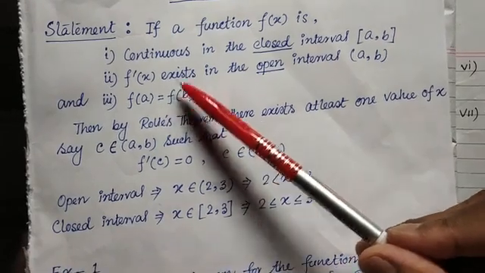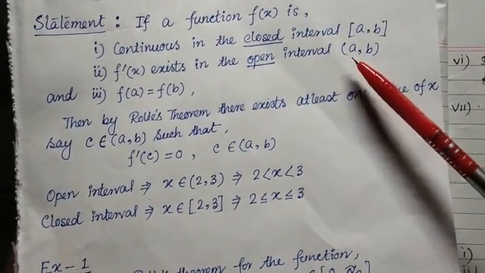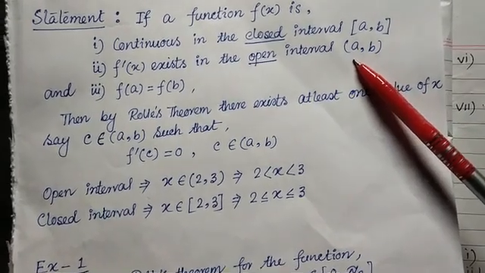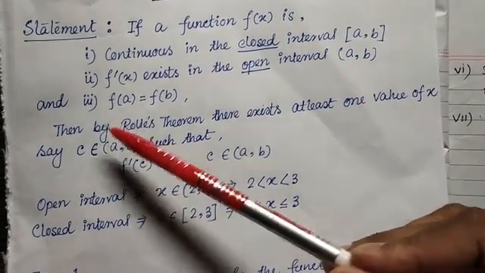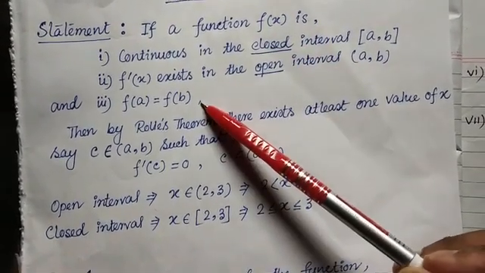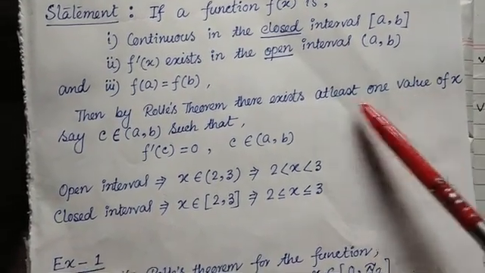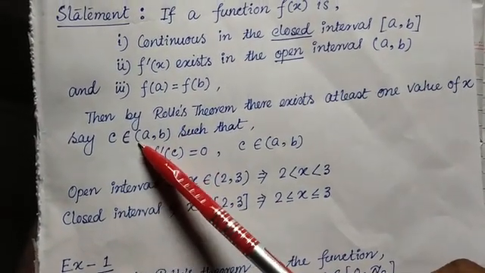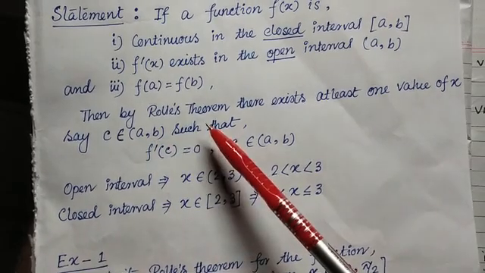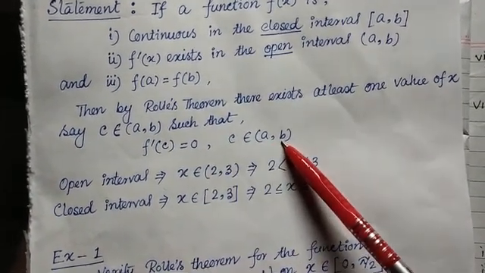Second condition, f'(x) exists in the open interval (a, b), first bracket means open interval. Third condition, f(a) equals f(b). These three conditions you have to satisfy first. Then by Rolle's theorem, there exists at least one value of x, say c, belonging to the open interval (a, b), such that f'(c) equals 0, where c belongs to the open interval (a, b).